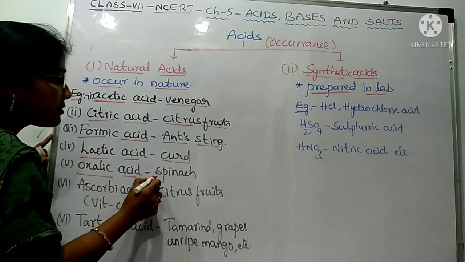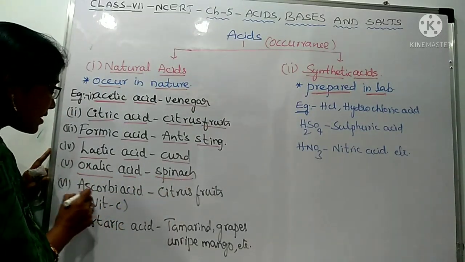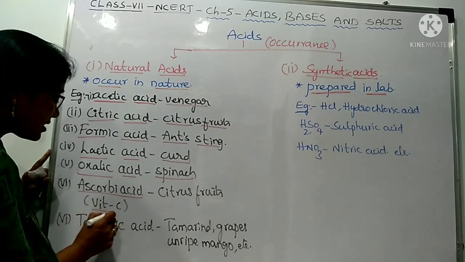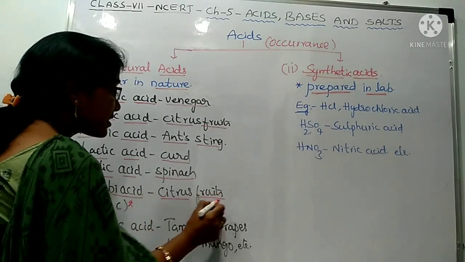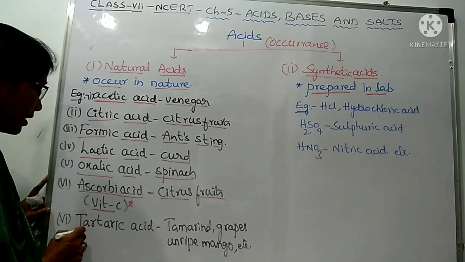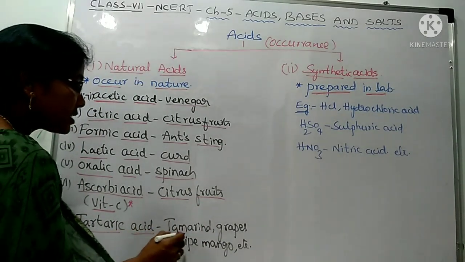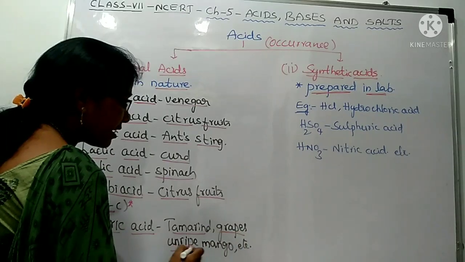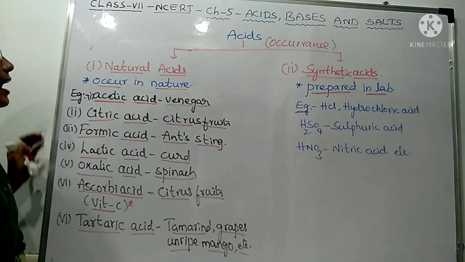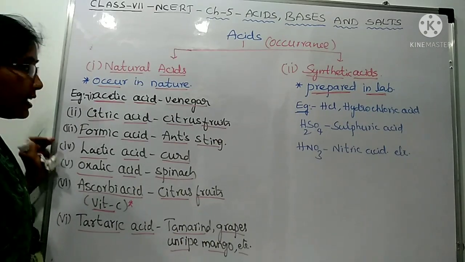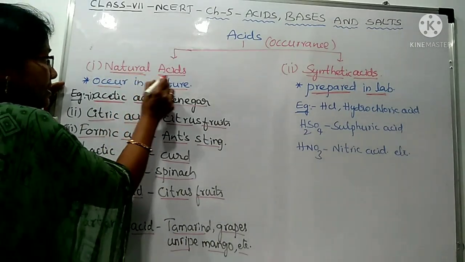Oxalic acid, we find in spinach. Ascorbic acid, this is also known as vitamin C, very important. It is found in citrus fruits. Tartaric acid, it is found in tamarind, grapes, unripe mangoes, etc. These all acids, as they are found in nature, are known as natural acids.